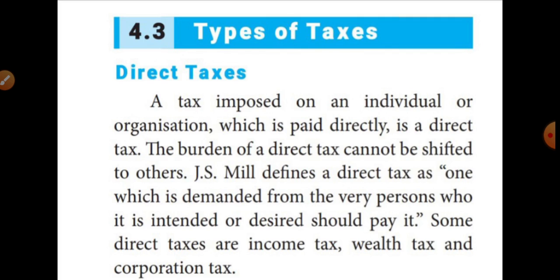Then John Stuart Mill, one of the important economists, defines direct tax as one which is demanded from the very person who it is intended or desired should pay it. That means intended means to plan or to do something. Desired means to want. That means the person compulsorily wants to pay the tax to the government.